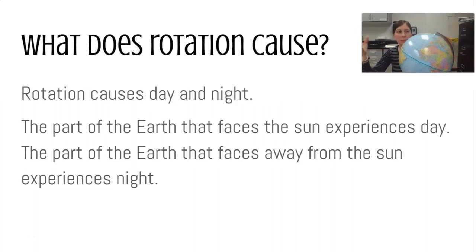This is why we have time zones. Over here, we've got the east coast of the United States, and these guys, as the Earth is spinning, they face the sun sooner than the west coast. So the east coast has a different time zone because 6 a.m. on the east coast, it could be getting light, but at the same time that it's getting light on the east coast, the west coast is still in the dark. So that's why we've got our time zone set up like that.